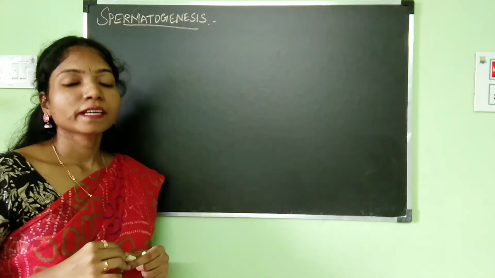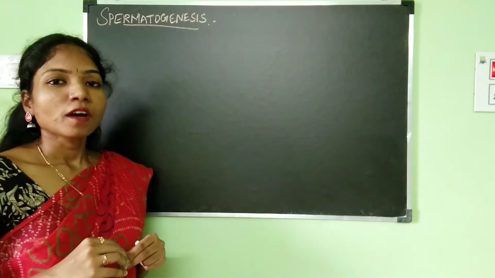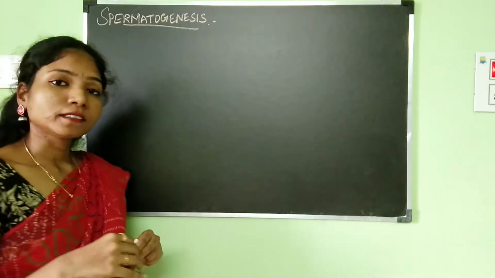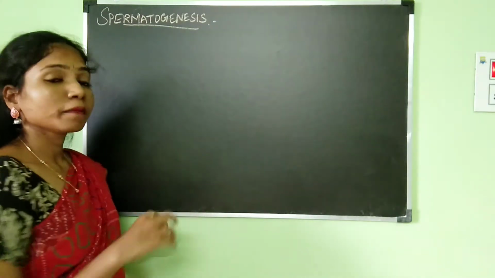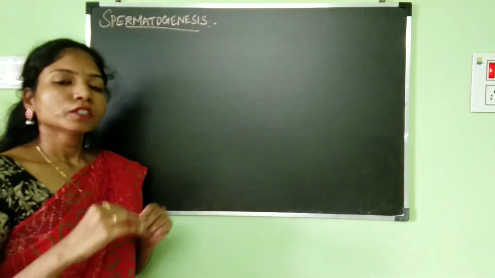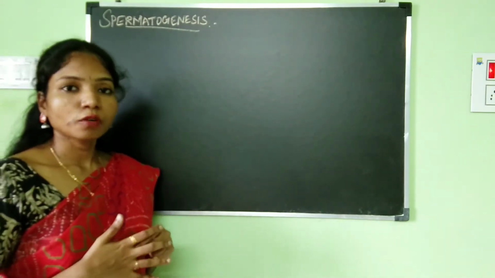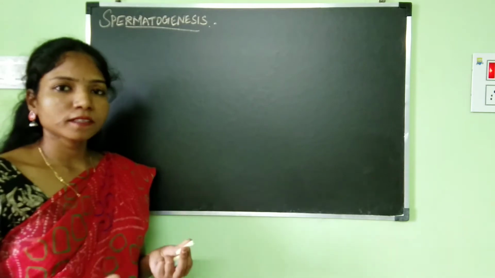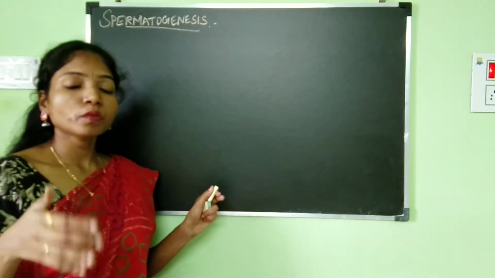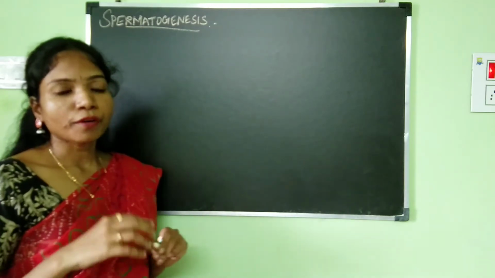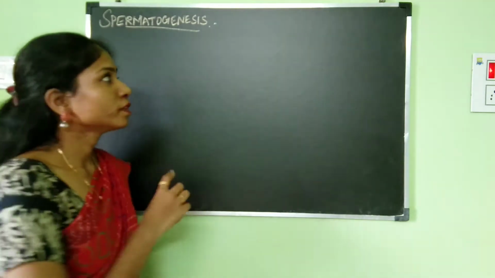Everyone, welcome back. In today's video, we are going to be discussing spermatogenesis. So what is spermatogenesis? The word spermato means sperms and genesis means formation. In this video, we are going to understand how the sperms are formed, and we are also going to discuss the structure of sperm as well as the hormonal control involved in the formation of the sperms.